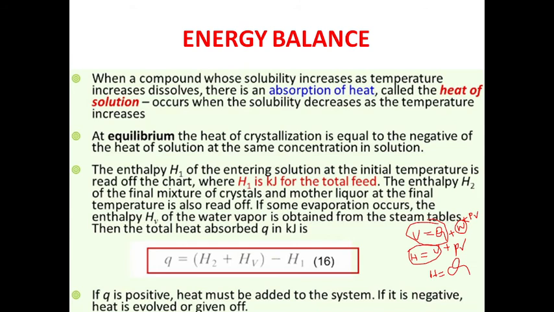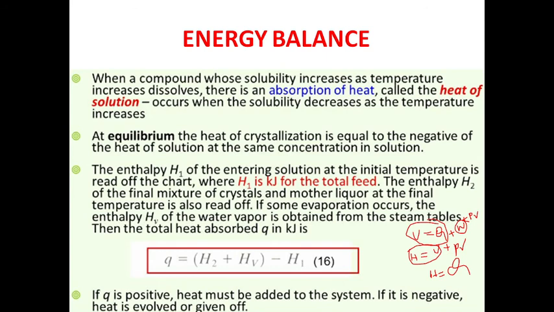Heat of solution occurs when the solubility decreases as the temperature increases. Under equilibrium condition, heat of crystallization is equal to the negative of the heat of solution at the same concentration in solution. Capital H1 is the enthalpy of the entering solution at an initial temperature T1. So refer to H1 from the graph at T1. H1 is also called total feed in kilojoule.